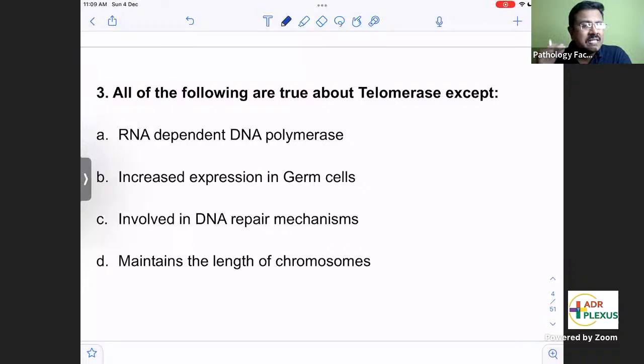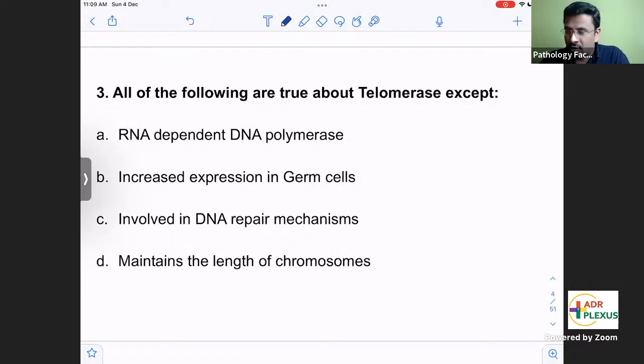So after some 60 to 70 cell divisions, the cell stops its division. Certain cells, germ cells, stem cells, and your cancer cells will have excessive telomerase activity. So cell division will be constantly occurring in these areas.